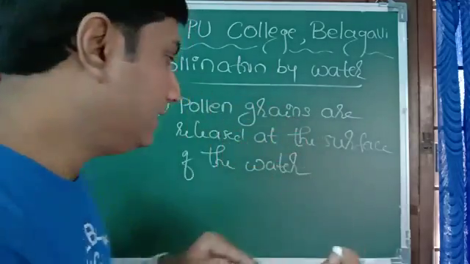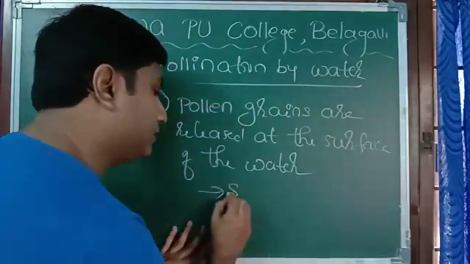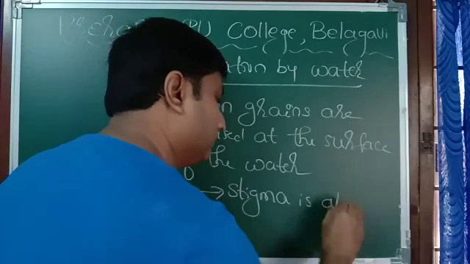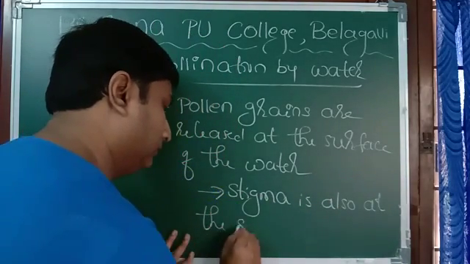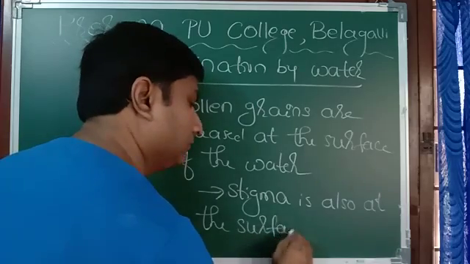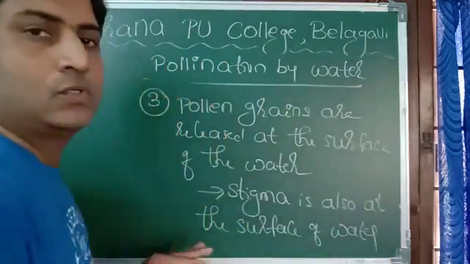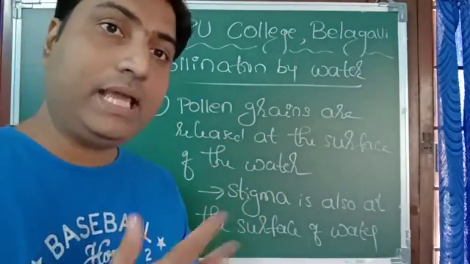If the stigma is at the surface of water, then pollen grains are also released at the surface of the water. So that, okay, the pollen grain can reach them. Now the case is reverse.